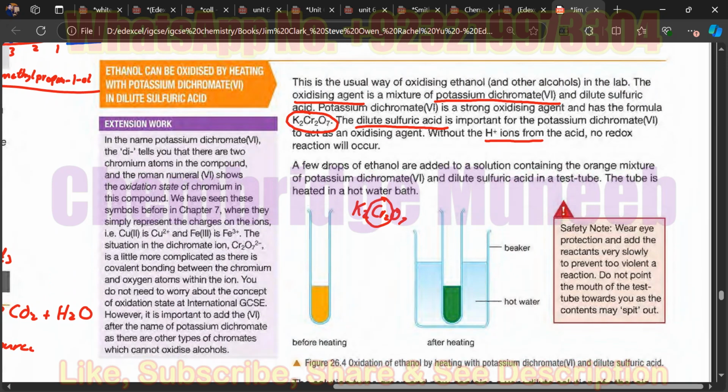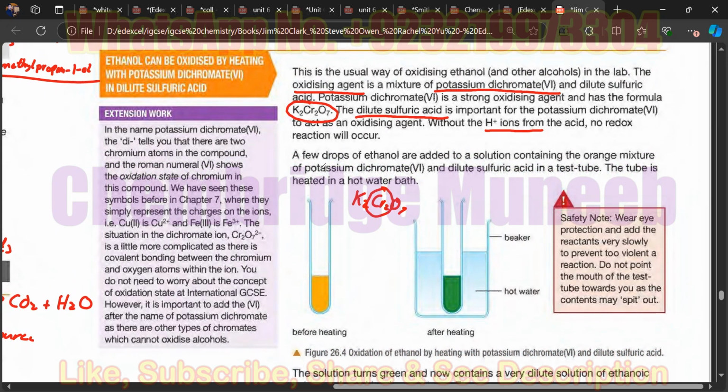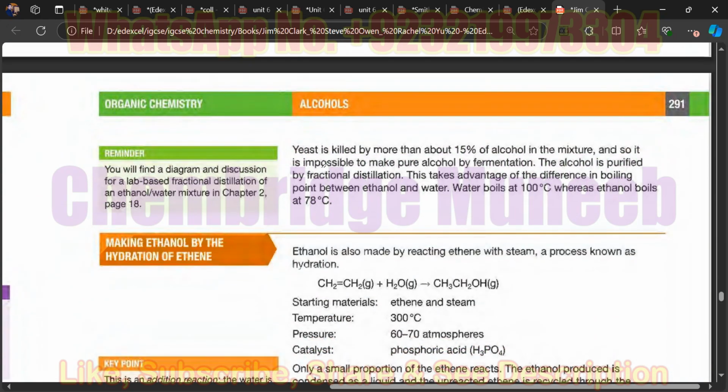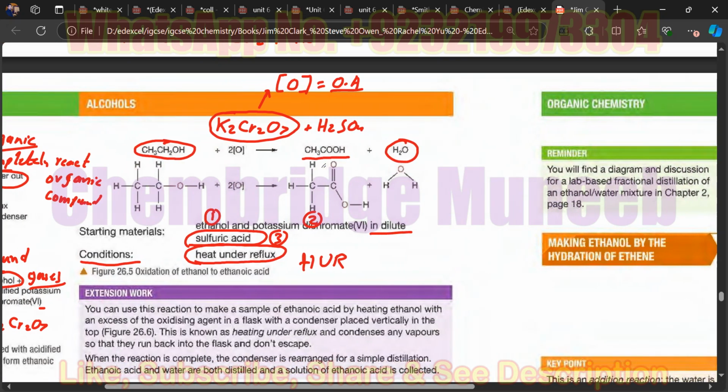Not too much, but you do know their position in the periodic table? Yes. Okay, so basically